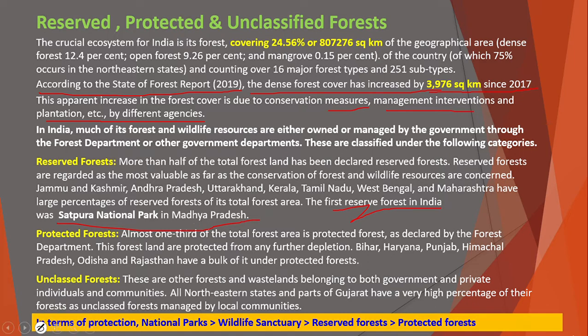Next one is the protected forest. What are protected forests? Almost one third of the total forest area is protected forest as declared by the forest department. The forest land is protected from any further depletion. Bihar, Haryana, Punjab, Himachal Pradesh, Odisha and Rajasthan have a bulk of their forest under protected forest.